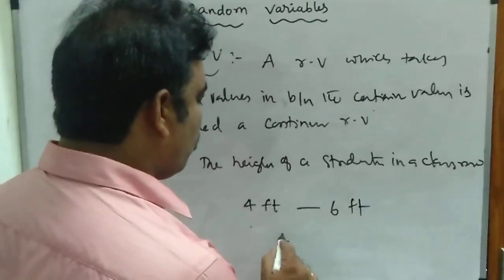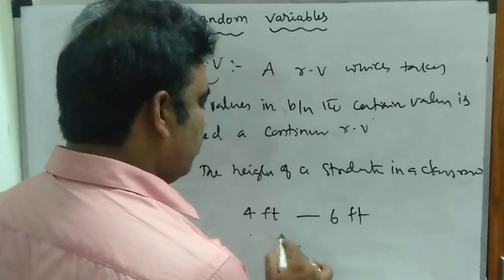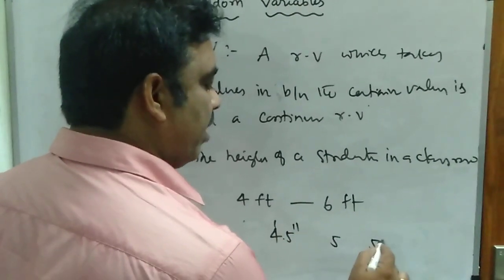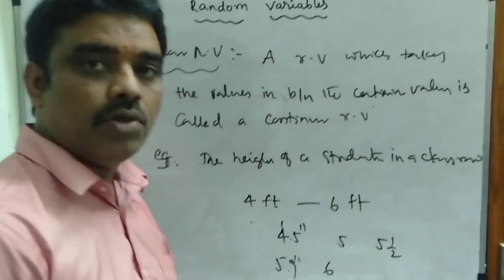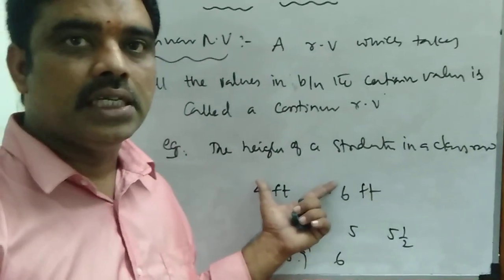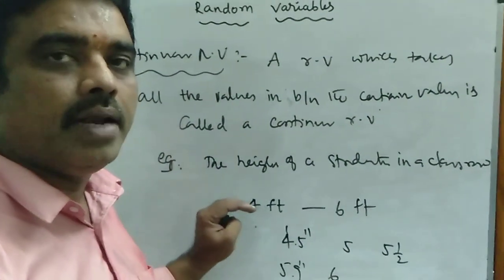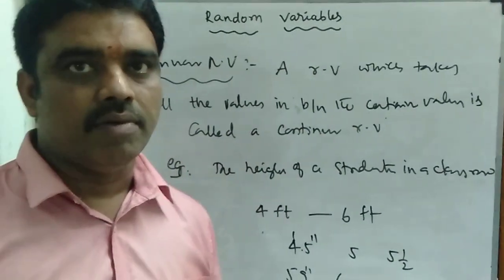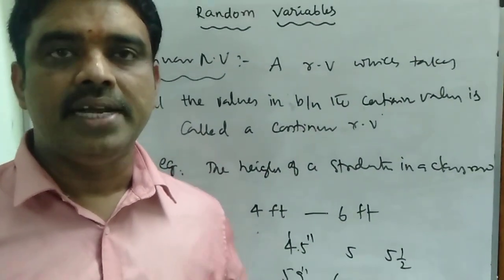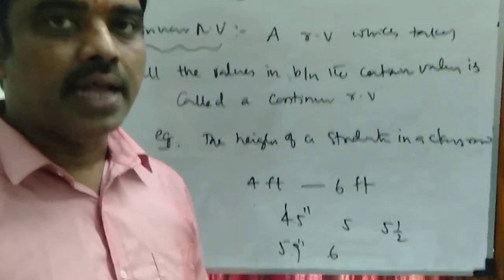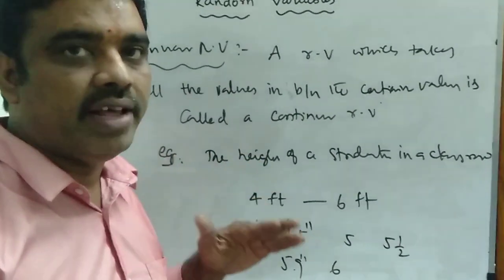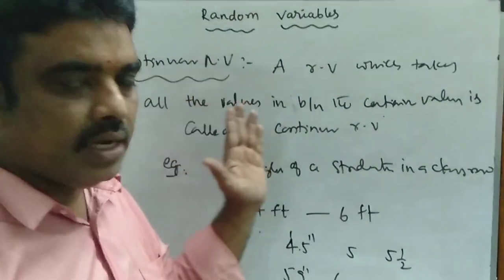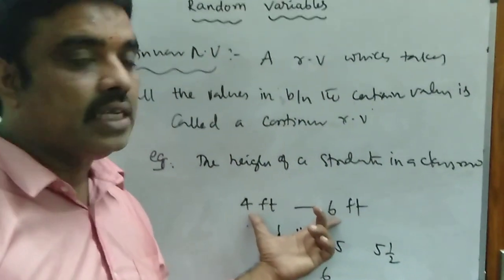That means it takes 4.5 feet or 5 feet or 5.5 feet or 6 feet, 5.9. It takes all values in between the range 4 and 6 feet. In this case, the random variable is said to be a continuous random variable. So a random variable may be discrete or continuous. If it takes only integral values, that variable is called a discrete variable. If it takes all possible values in between a certain range,